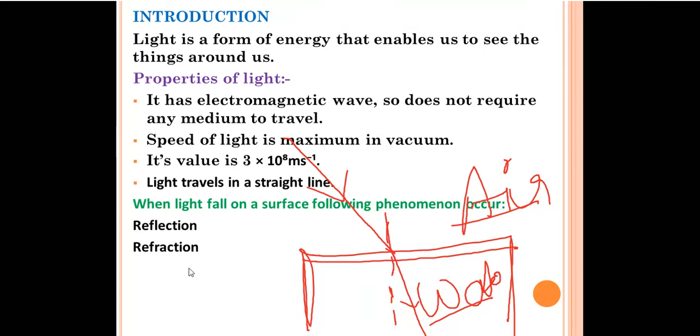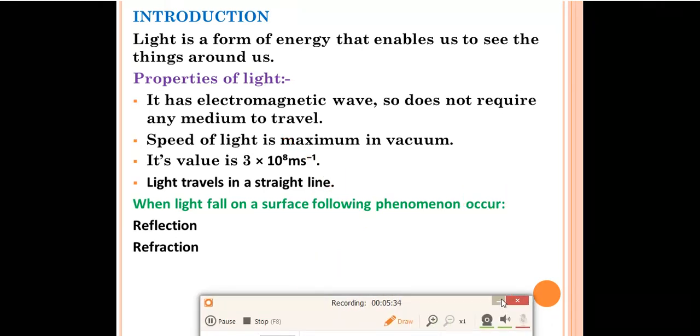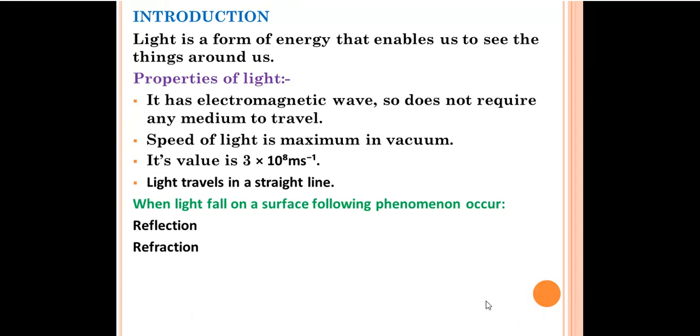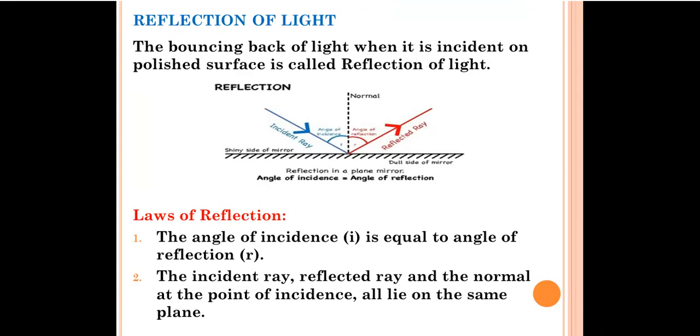So what is refraction? The bending of light when it enters from one medium to another medium is called refraction. Whenever light enters from one medium to another medium, it will bend. So that is called refraction. I hope you all have understood something little about reflection and refraction. All those things we'll discuss in this chapter in detail. So first we'll start with the reflection part.